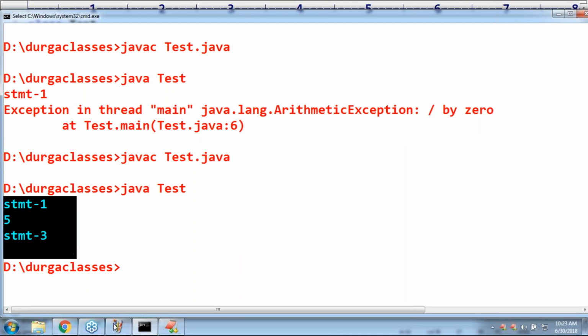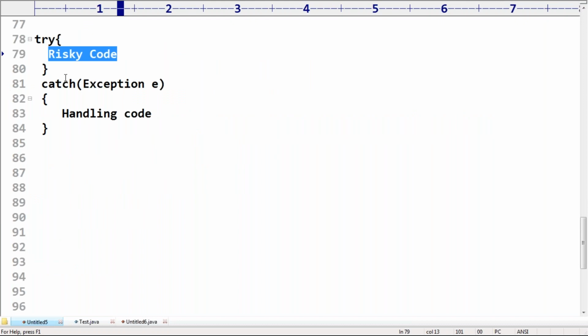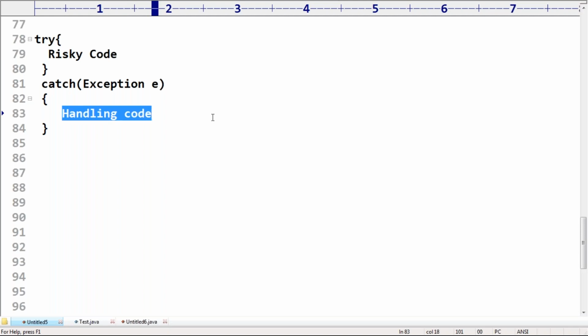So inside the try block, which code we have to take? Risky code, the code which may raise an exception. Inside the catch block, which code we require to take? Handling code. If any exception is raised, immediately the corresponding catch block will execute.